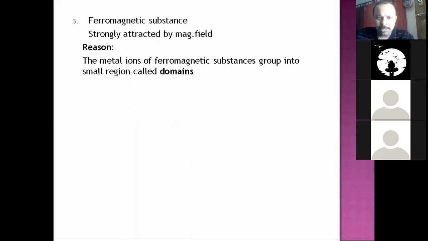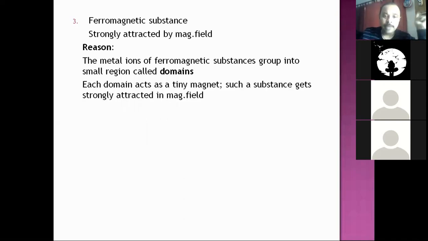So what are these domains? These are small regions in ferromagnetic solids where ferromagnetic ions gather to make one small region called a domain. Each domain acts as a tiny magnet. Such a substance gets strongly attracted in a magnetic field. Every domain will have its magnetic moment aligned in the same direction in the presence of an external magnetic field. These domains are strongly magnetic in nature, which is the added advantage that induces the special property of being strongly attracted by a magnetic field.